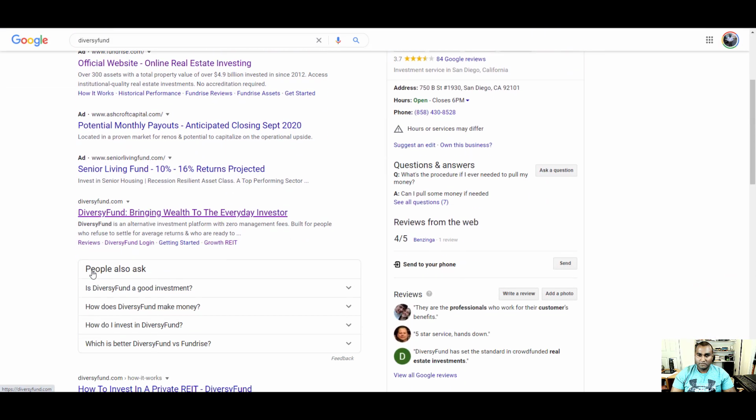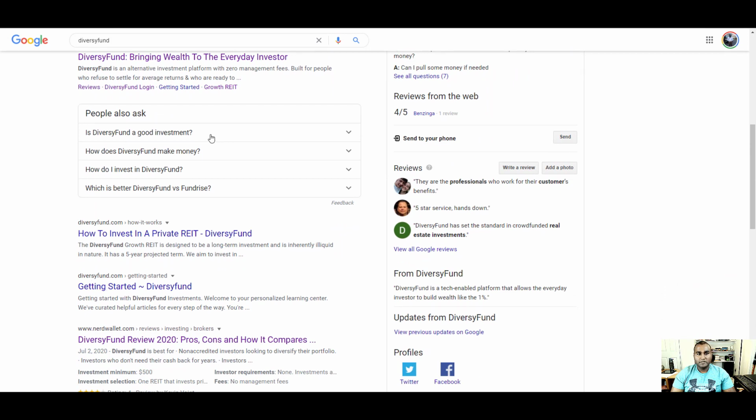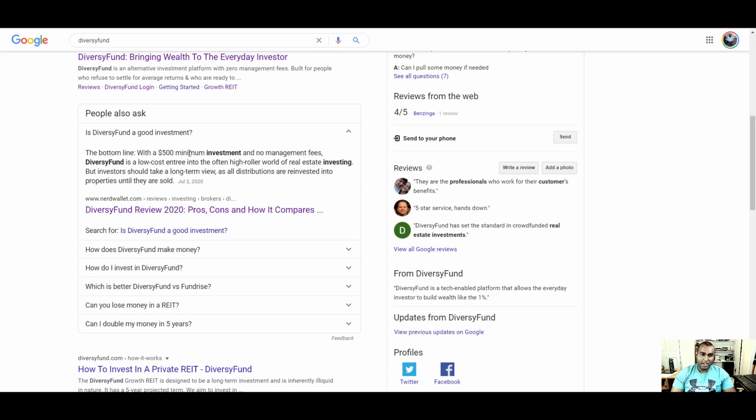Let's go back. Is DiversyFund a good investment? Let's see what people say. Bottom line, $500 minimum investment, no management fees, low cost entry into the high roller world, right? If you don't have that much money, you cannot get in the club. So with a little bit of money, you can actually get in. So that's what they're saying, high roller world investing. But investors should take a long term view. All distributions are reinvested into the property. So yeah, you're not getting any money.